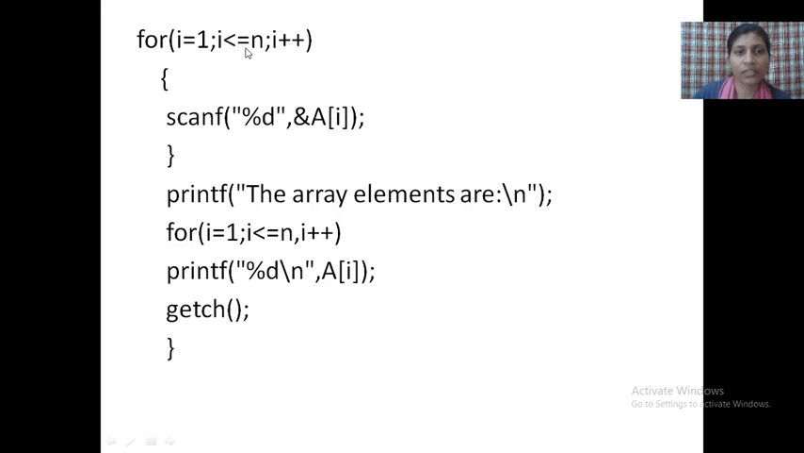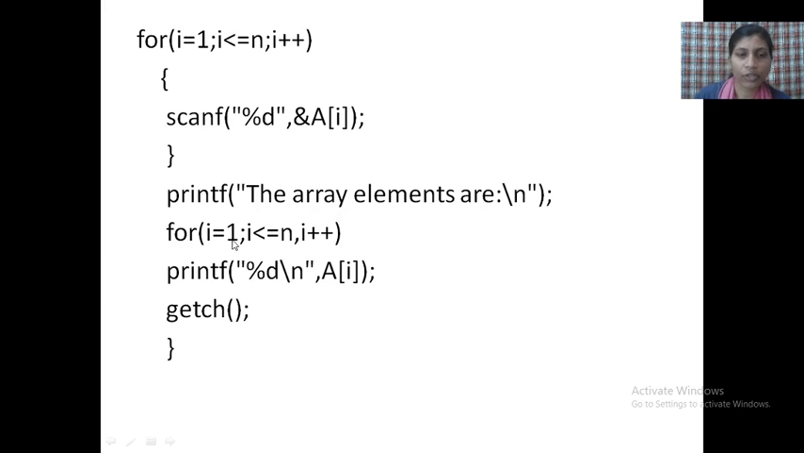If the condition is false, this part is skipped, it comes out of the loop and the further part will execute. This is known as looping statements. Loop means it will execute again and again. That is called a looping condition. Then printf: when this condition becomes false, it comes out of the loop and executes the further part. Printf, the array elements are, means whatever array elements you have entered will be displayed on the monitor screen.